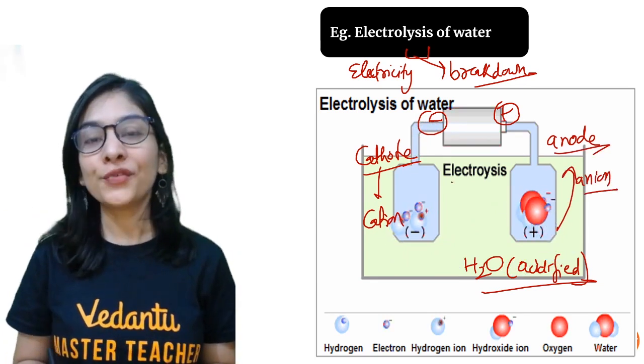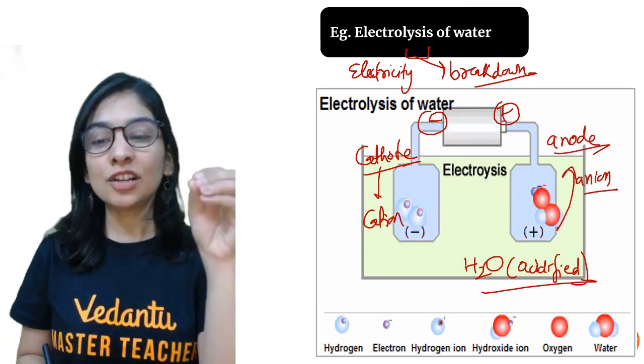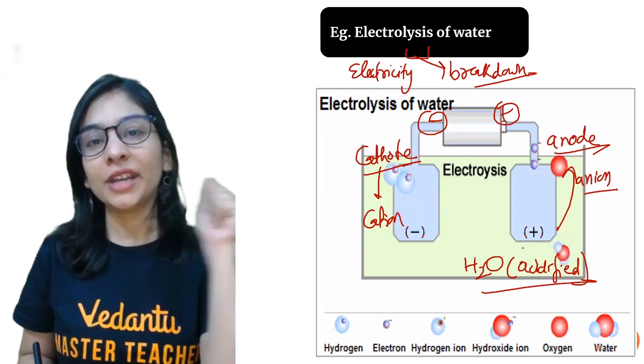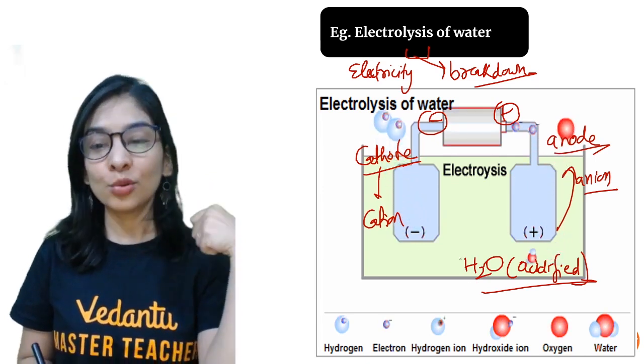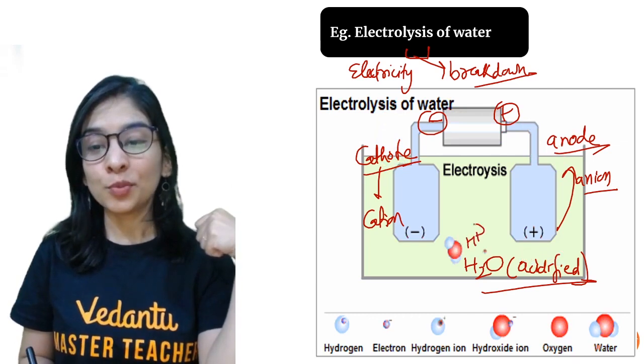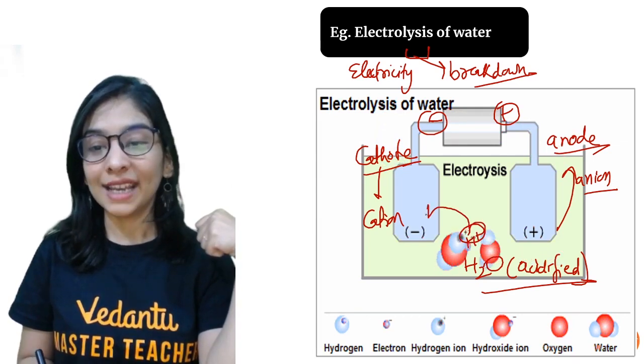So on one of the electrodes you will get hydrogen, and on the other you will get oxygen. Where, students? Hydrogen is in the form of H positive, that will go to the negative terminal.